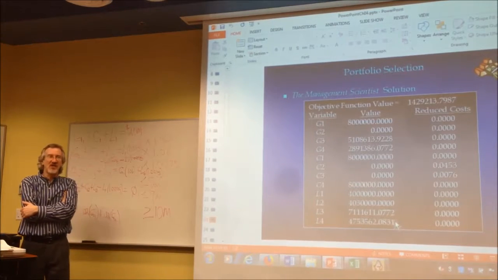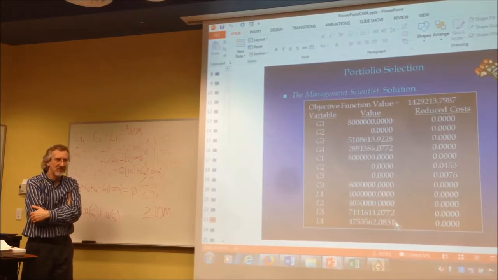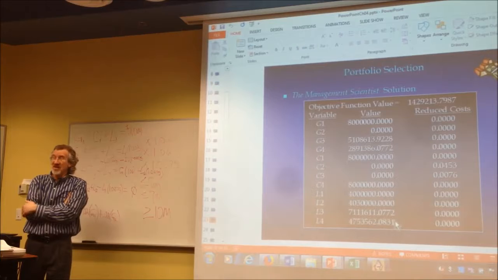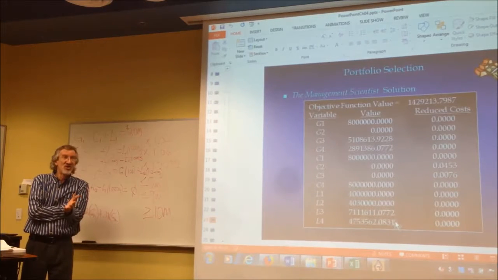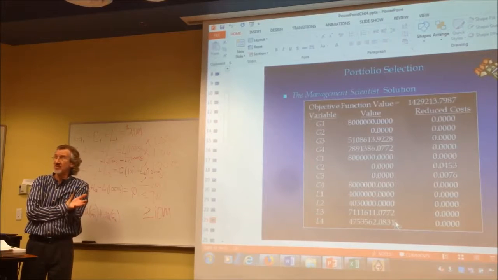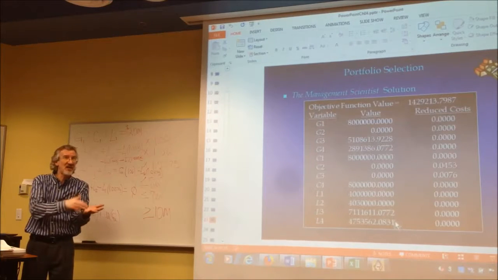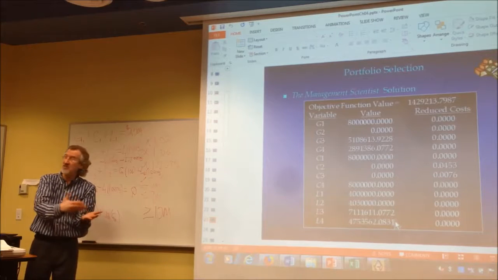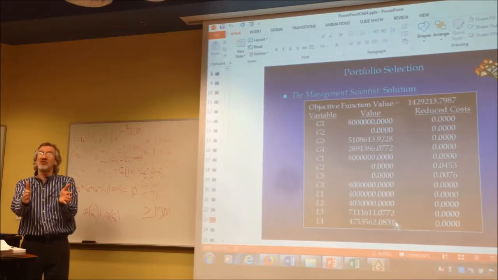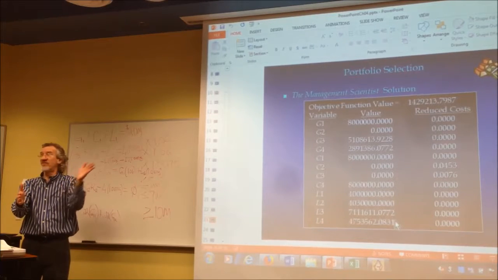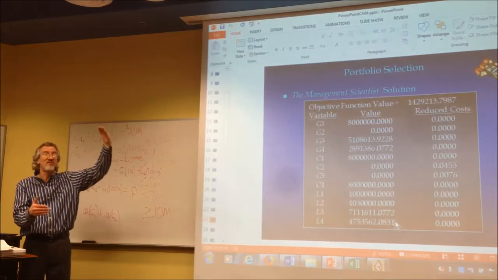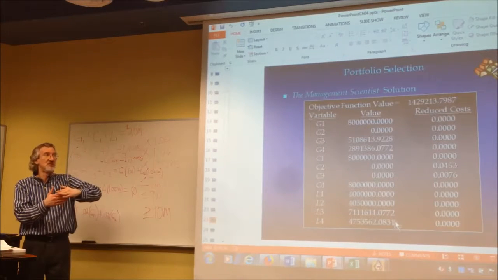How much are we investing in the government bond for the first month? 8 million. Both of those are more than a month commitment. They're already going to have 8 million in them. So there is no way we're going to be investing more money in month 2 in either of those investments, because neither of them are maturing. We can't put in more than 8 million. Yes, interest will start accumulating, but we don't get the interest till it matures. So there's exactly 8 million in there for the full 2 months on that first government one. There's exactly 8 million in the construction one for 3 months until it matures.